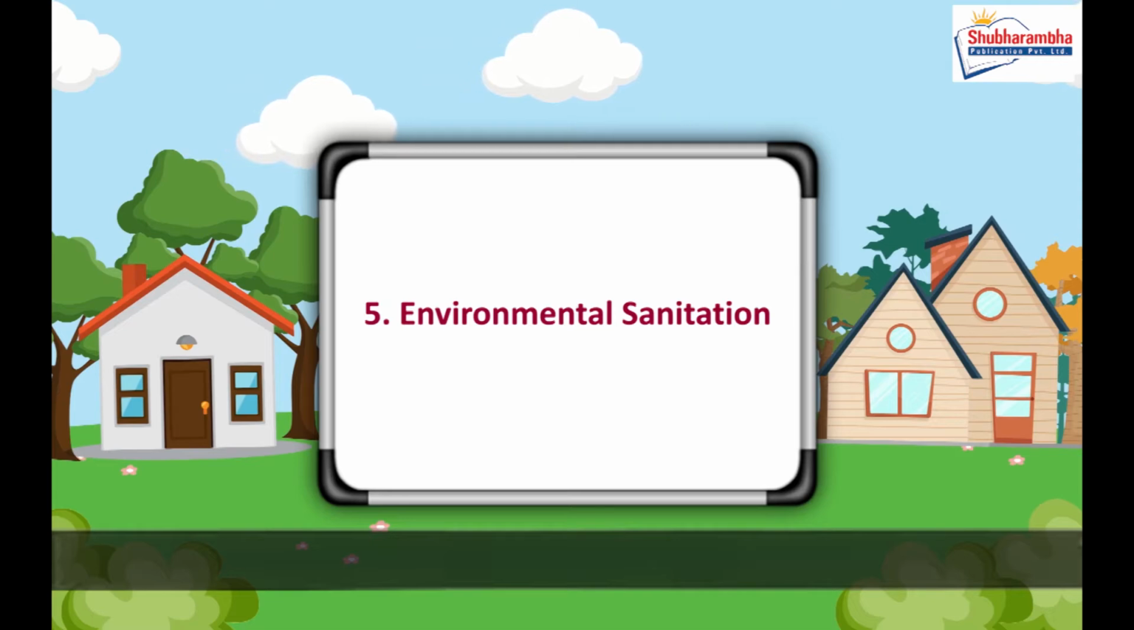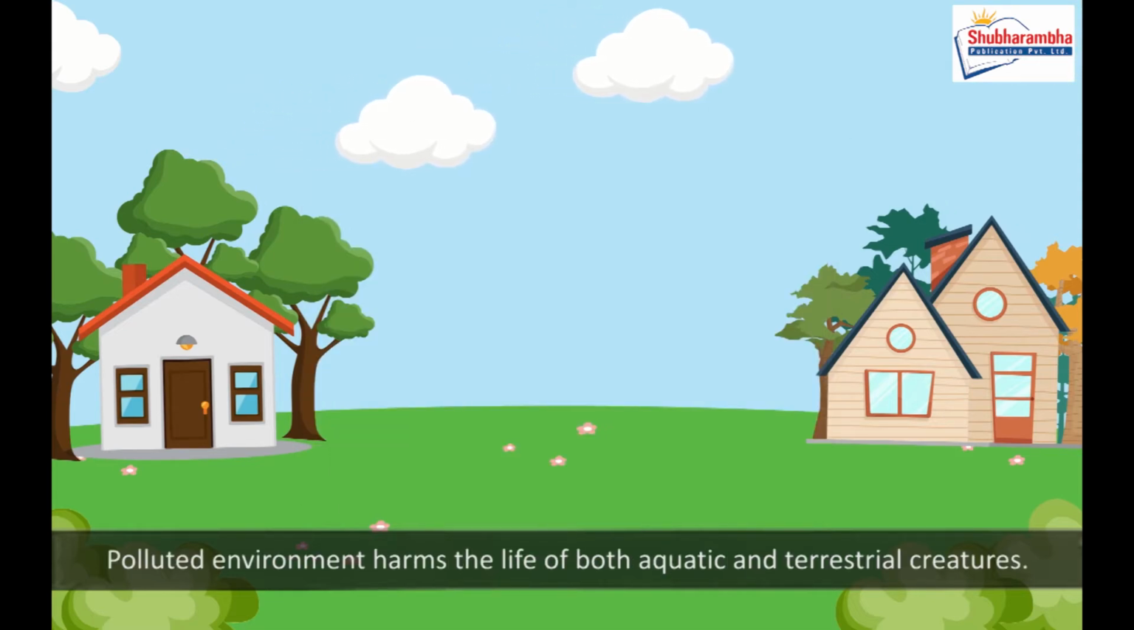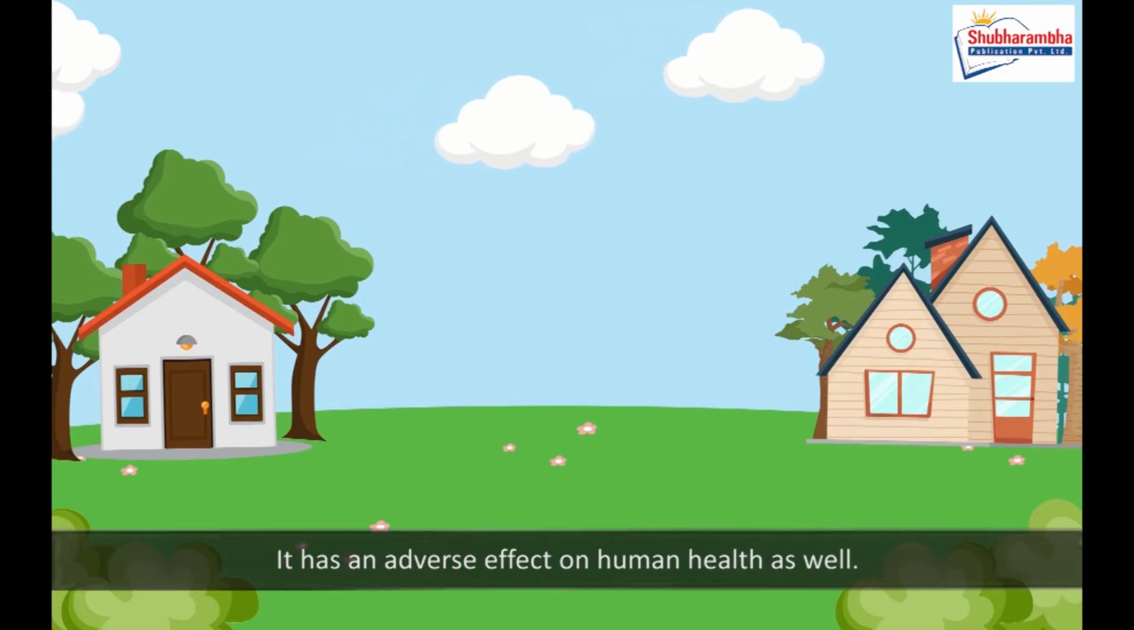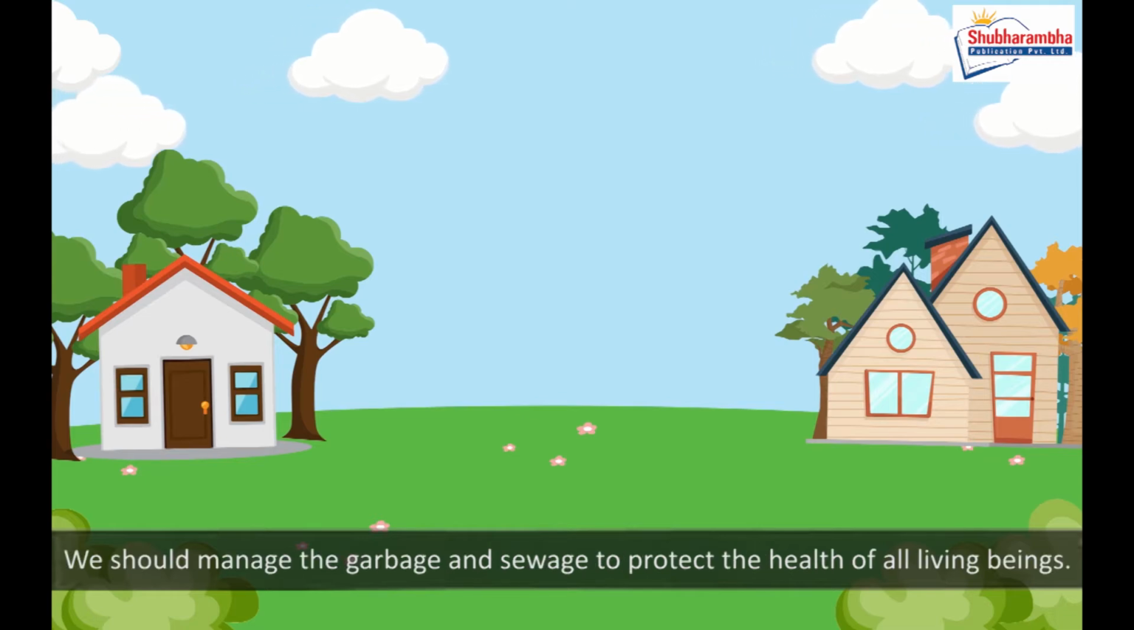5. Environmental sanitation. Environment should be neat and clean. Polluted environment harms the life of both aquatic and terrestrial creatures. It has an adverse effect on human health as well. So, we should keep surroundings clean. We should manage the garbage and sewage to protect the health of all living beings.